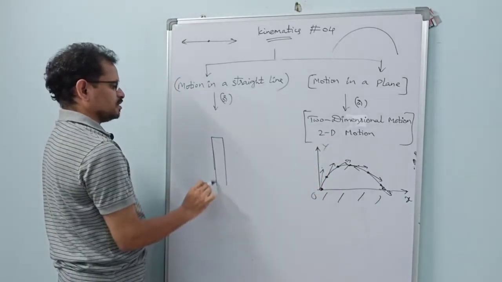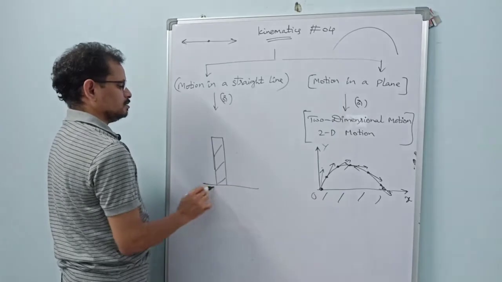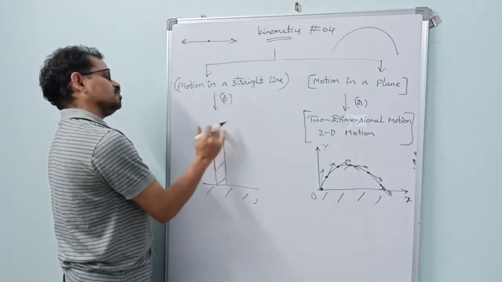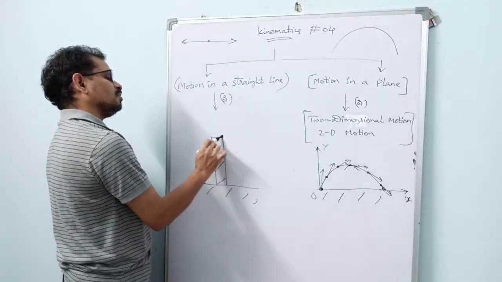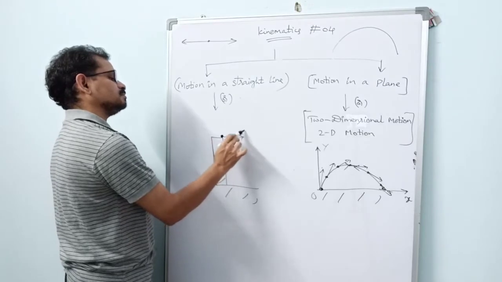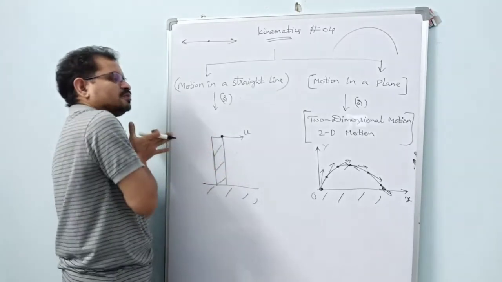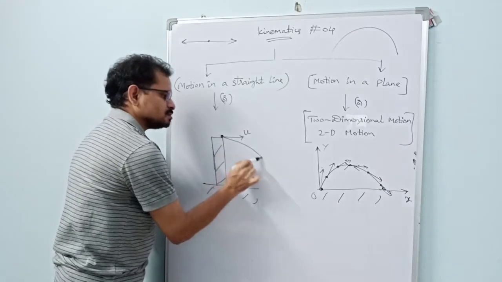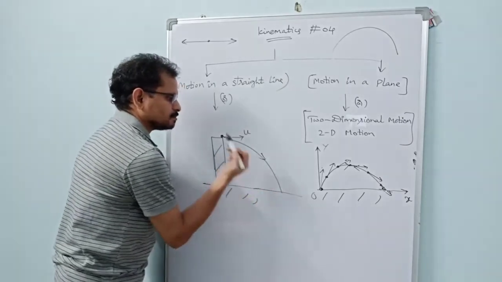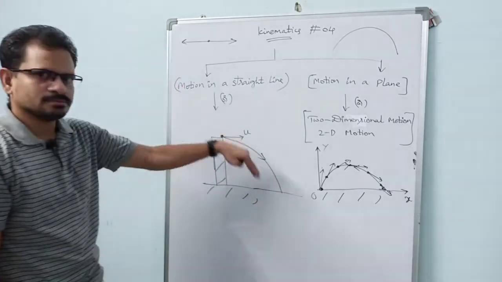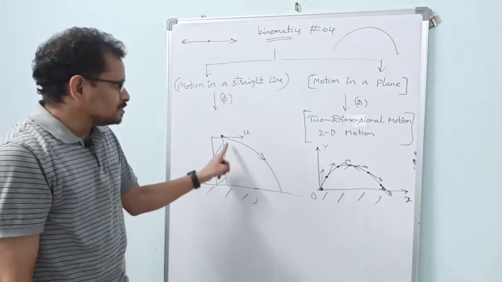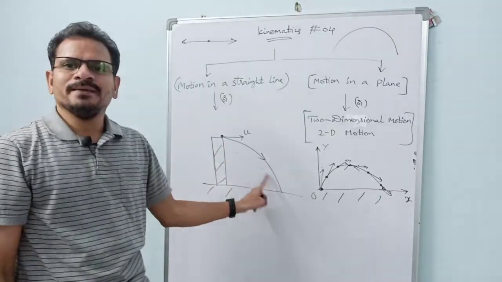Let us consider a tower. This is the ground. See, if we throw a ball in the horizontal direction like this, with some velocity, what happens? It falls down like this. So this is also motion in a plane only.